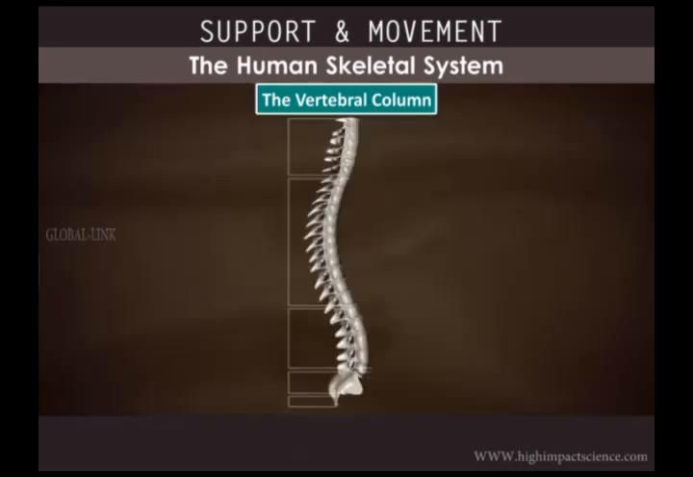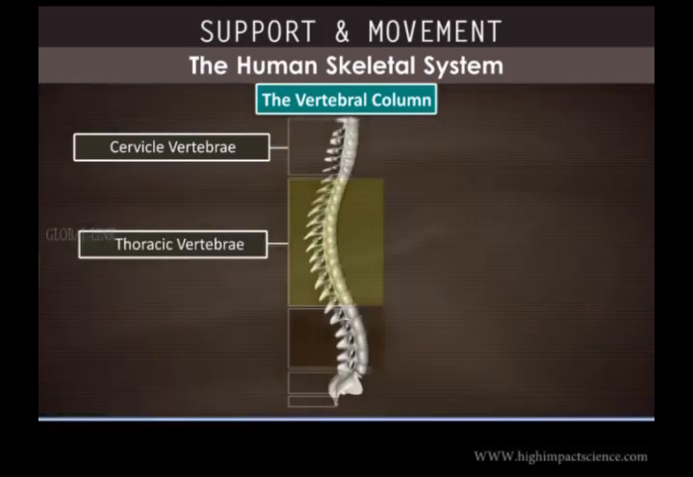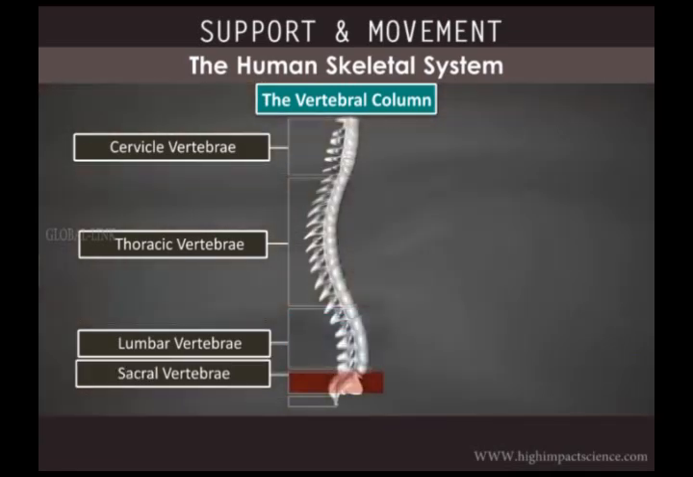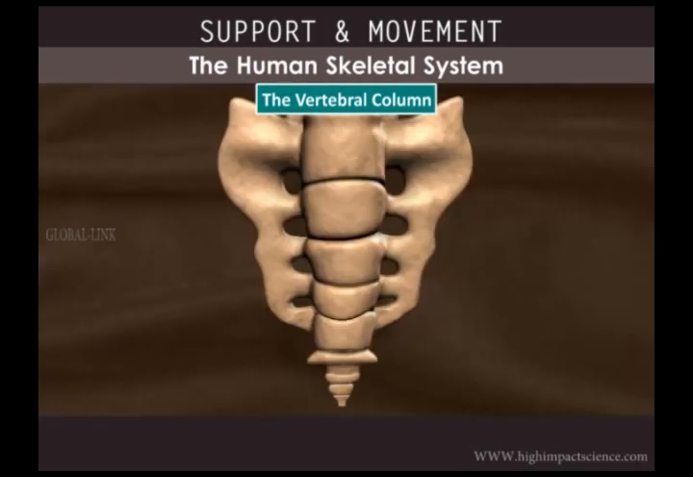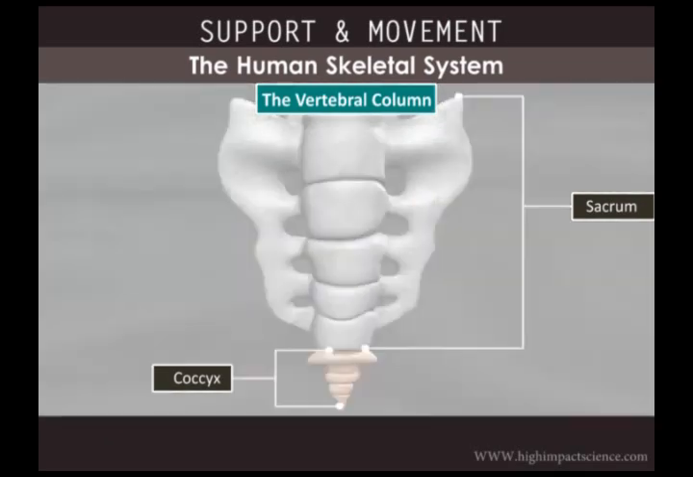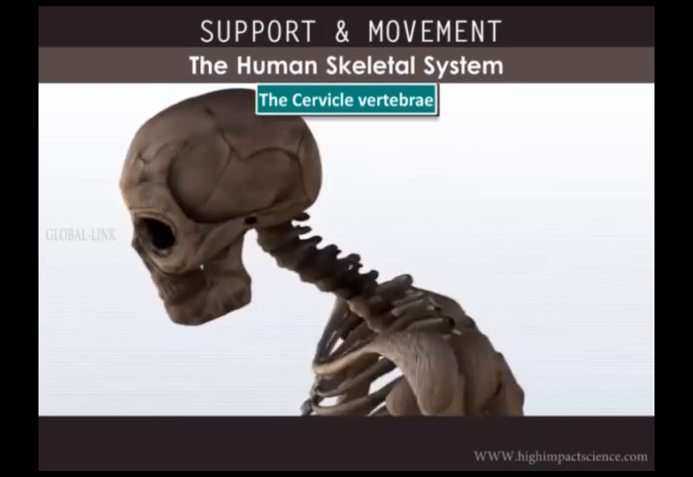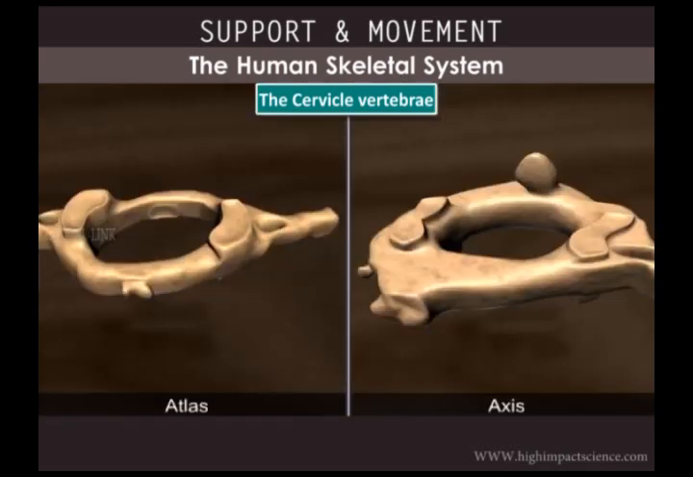The vertebrae are divided into 5 groups according to the region they occupy. The neck region has 7 cervical vertebrae, followed by 12 thoracic, 5 lumbar, 1 sacral, and 1 coccygeal. In adults, the sacral and coccygeal vertebrae unite to form the sacrum and coccyx respectively. The first 2 cervical vertebrae, called atlas and axis, allow nodding and rotating movements of the head. They are quite different from the others.